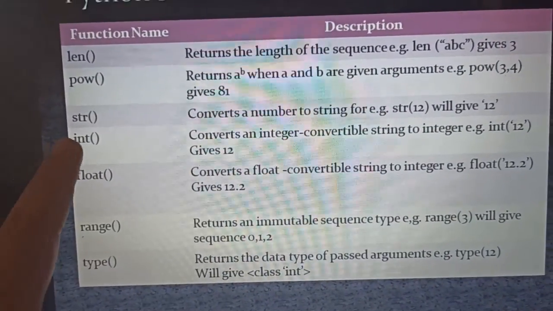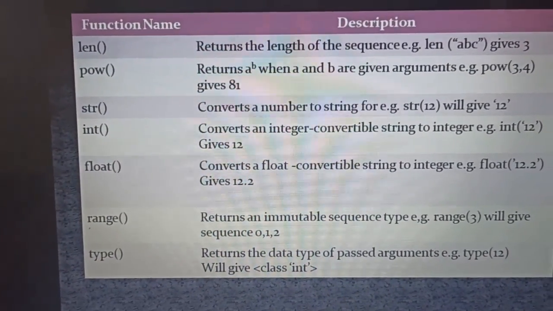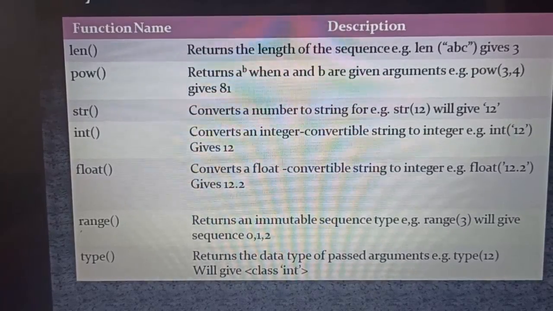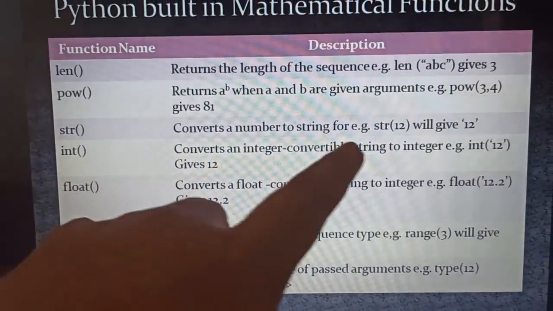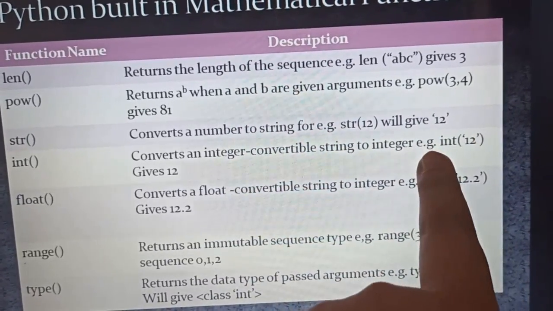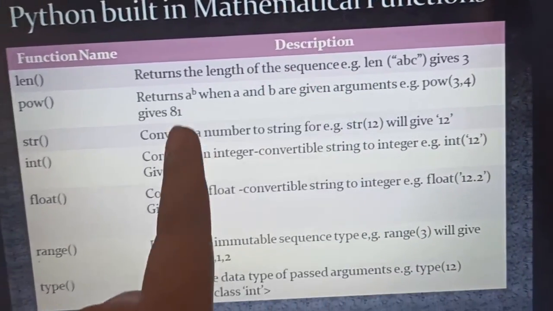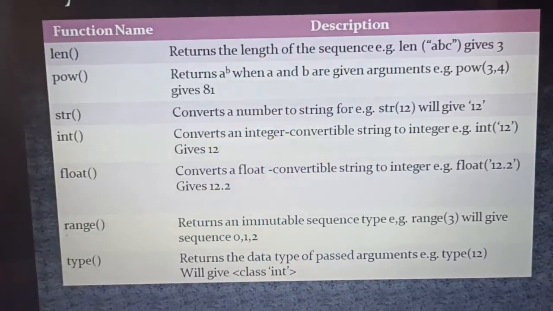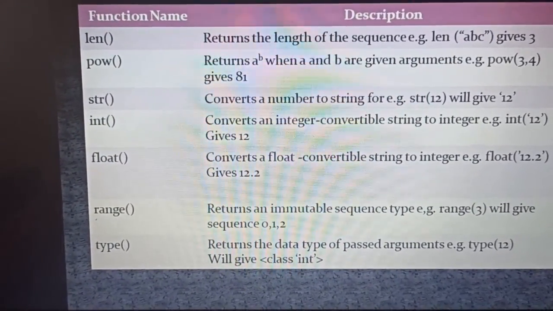Now come to the next one, that is int. It converts an integer-convertible string to an integer. For example, if inside the parentheses you have mentioned a string but outside you have mentioned the function int, it returns me the integer number and gives me the value, that is 12, as you can see here.